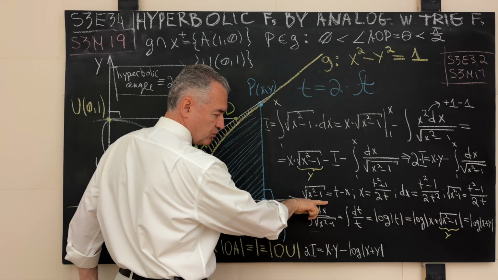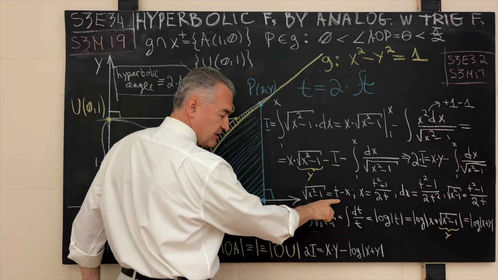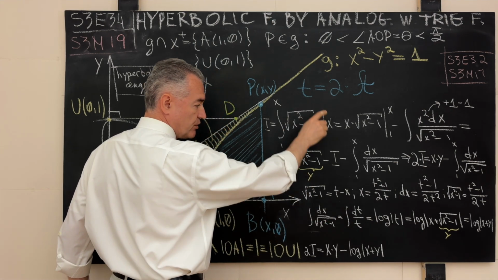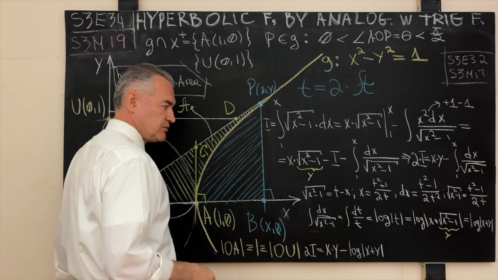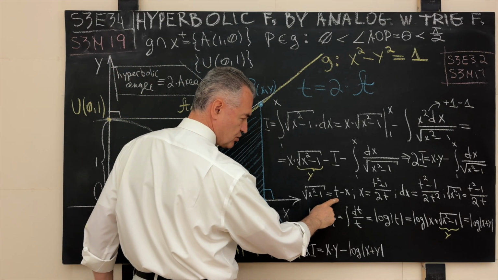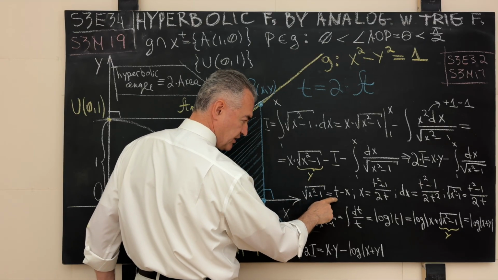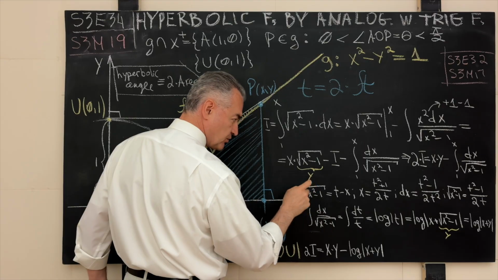We designate the square root as t minus x, t being the new variable of integration. Do not confuse it with this one. This is just traditional substitution t over here. And if we do this substitution, then evidently right away, for the purposes of the reverse substitution, what is t? x plus the square root.